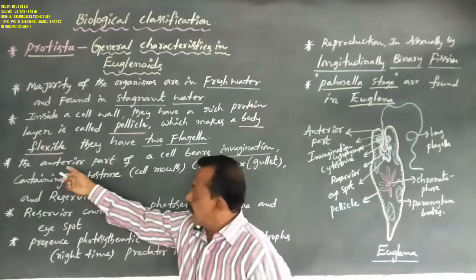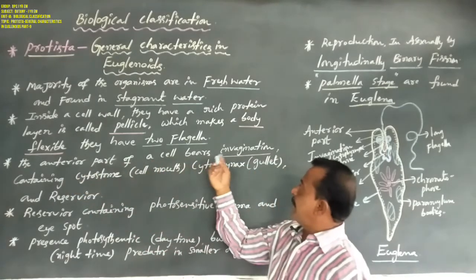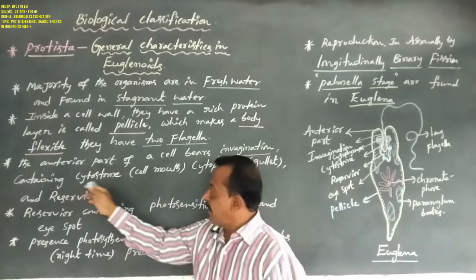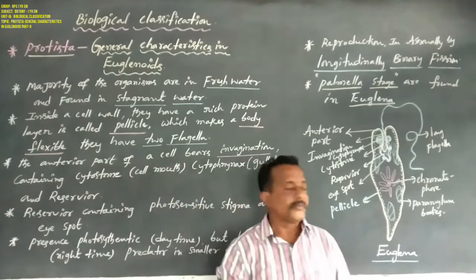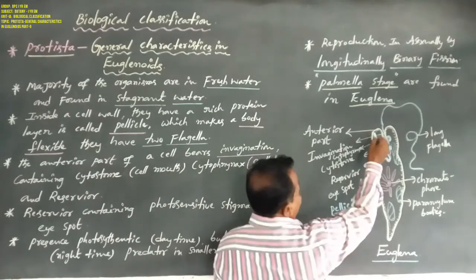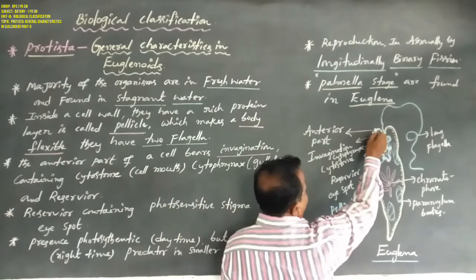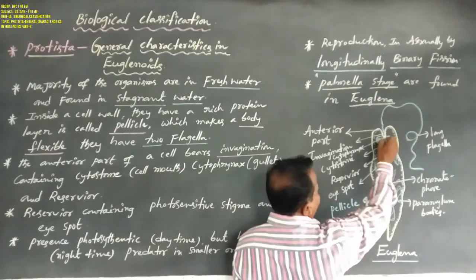Next, the anterior part of the cell bears an invagination containing the cytostome, cytopharynx and reservoir. Dear students, this is the anterior part, and it contains one invagination.